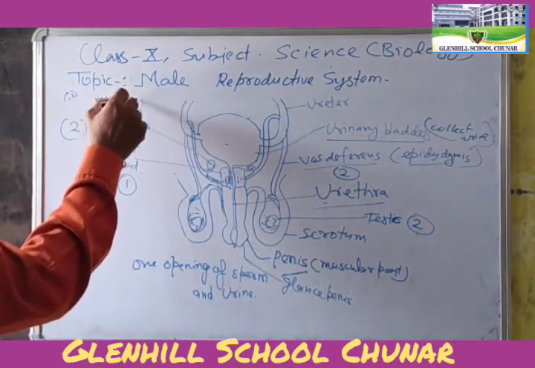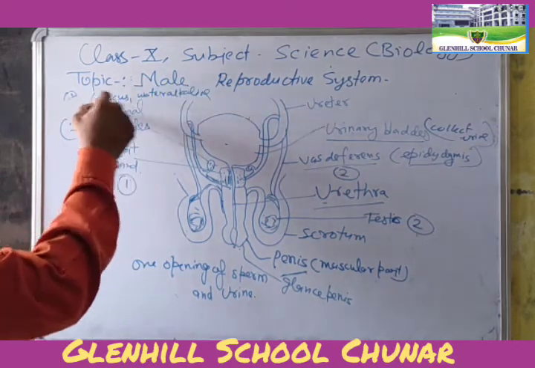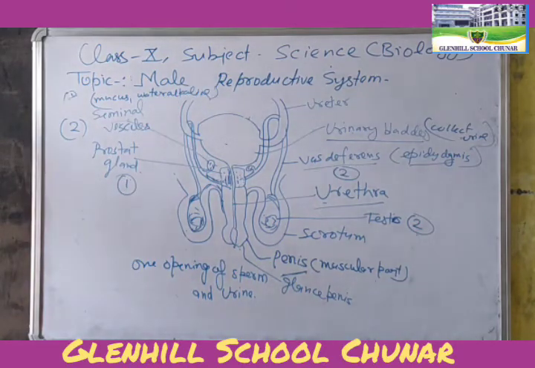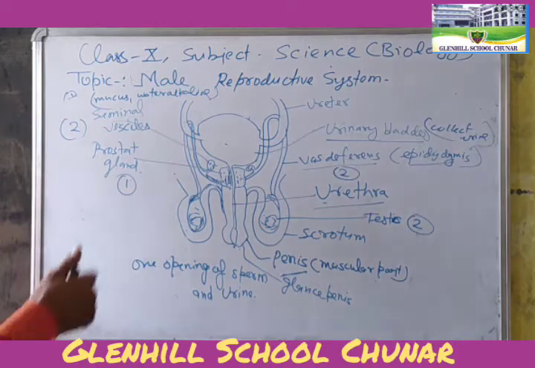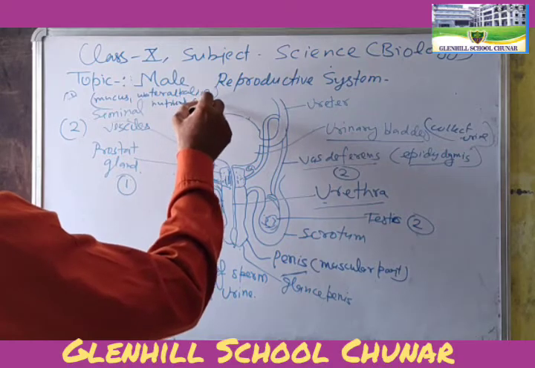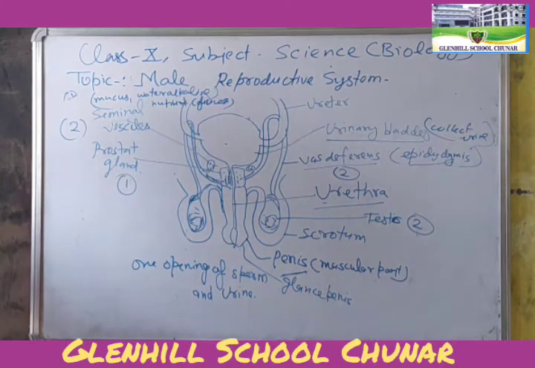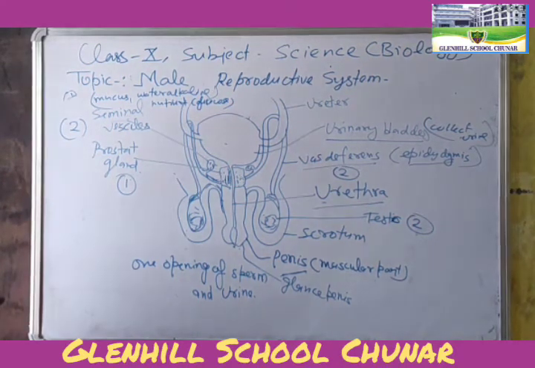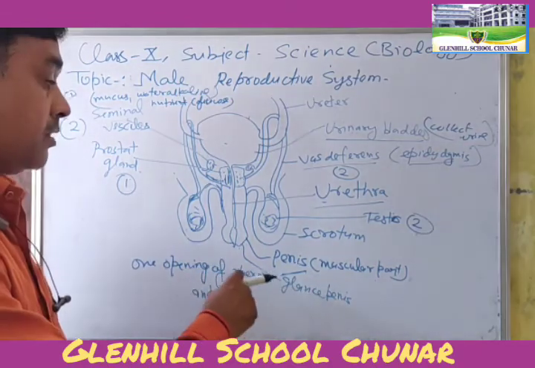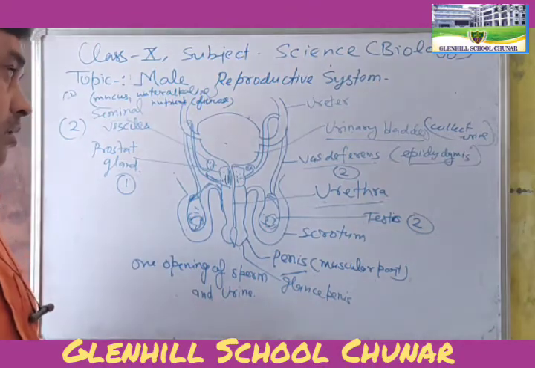So all of you know that the seminal vesicles secrete mucus and watery alkaline fluid. The seminal vesicles secrete the mucus and alkaline fluid that contains nutrients, fructose, okay, nutrients, that is glucose, which is responsible for ejaculating the sperm through the urethra to the outside of the penis at the time of ejaculation. Okay.